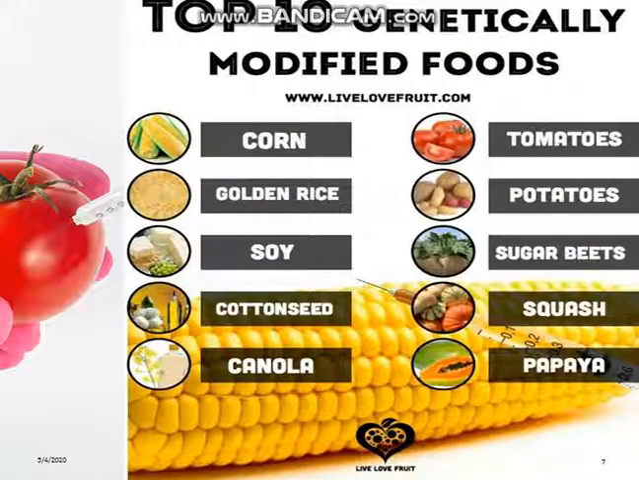Top 10 genetically modified foods. As you know, there are a huge number of GMO products all around the world, and now we're going to study the top 10 of them. What are they? They are corn, golden rice, soy, cottonseed, canola, tomatoes, potatoes, sugar beets, squash, and papaya. And cottonseed is really popular in our country, as our country is considered an agricultural country.